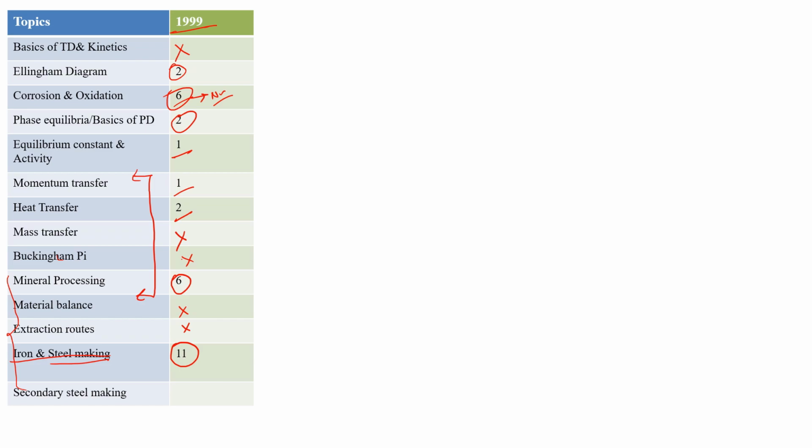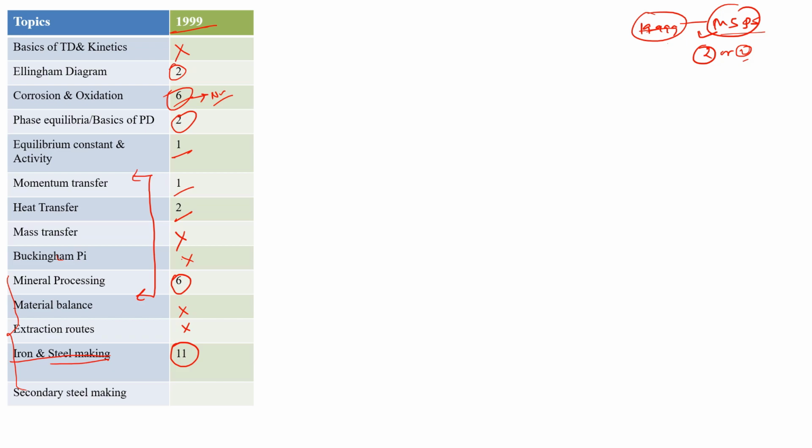So in the year 1999, they asked MSQ type of questions, that was multiple select questions. So in that year, IIT Bombay gave questions that were multiple select type, so for those questions we need to choose two or more than two options. Okay, so in this year they have included these things for GATE 2021.